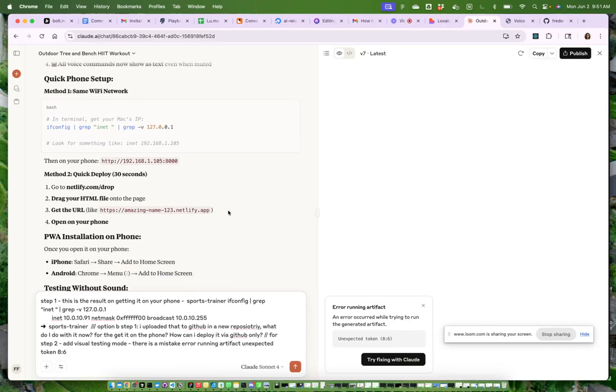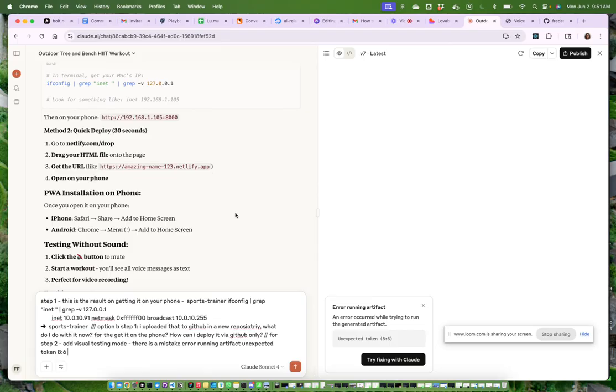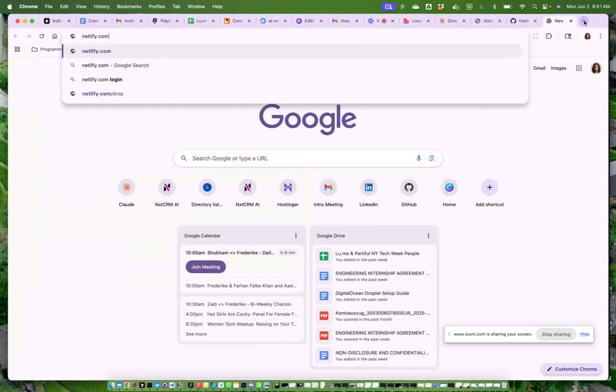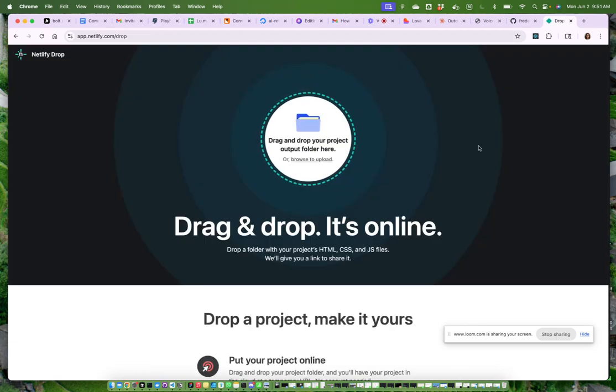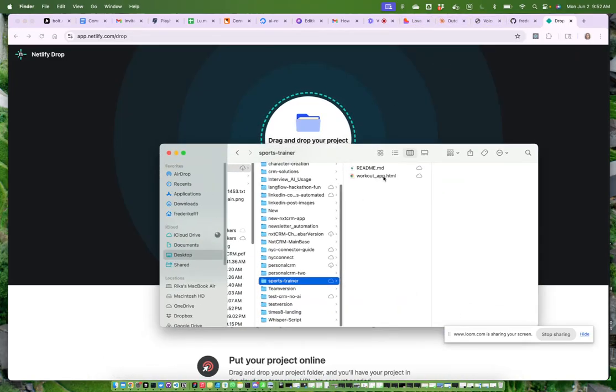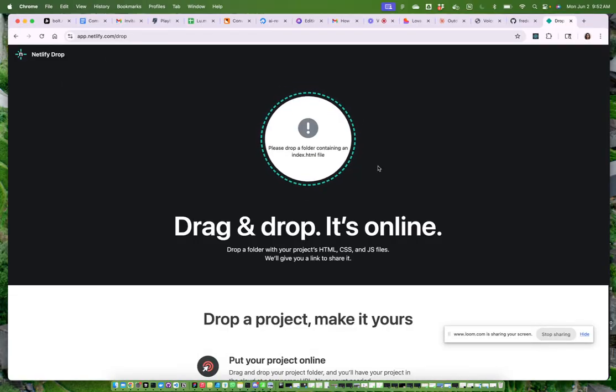Method 2, go to netlify.com/drop. Okay, let's do this. Netlify.com/drop. Interesting. I never did that. So then we have our Finder here, our file. So we just drop it.